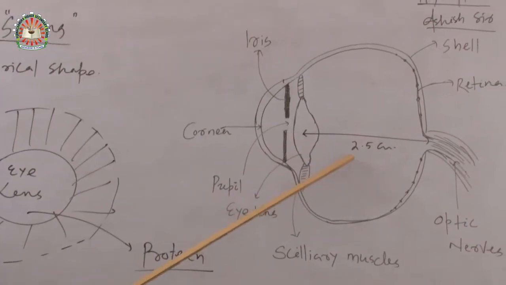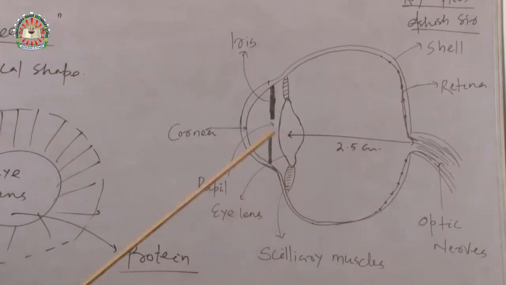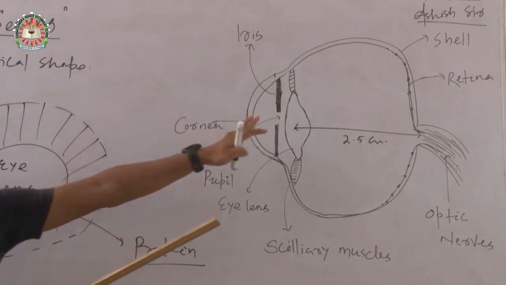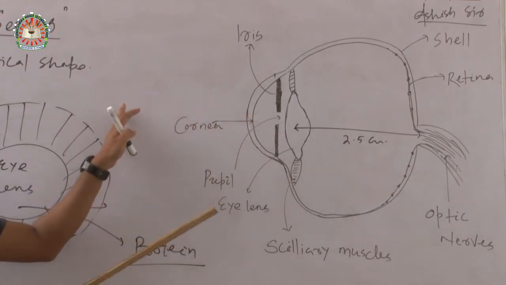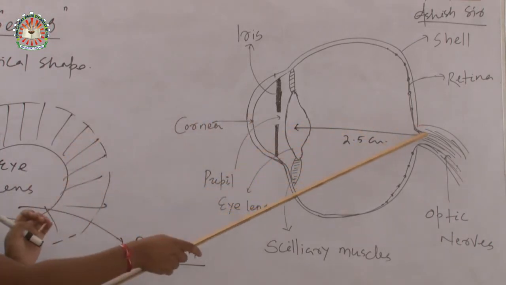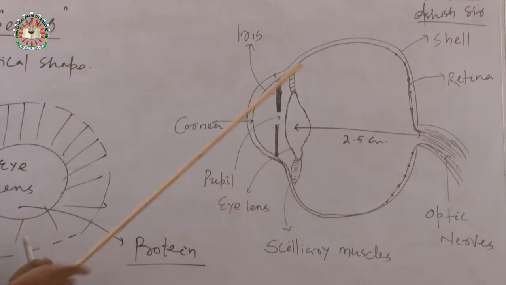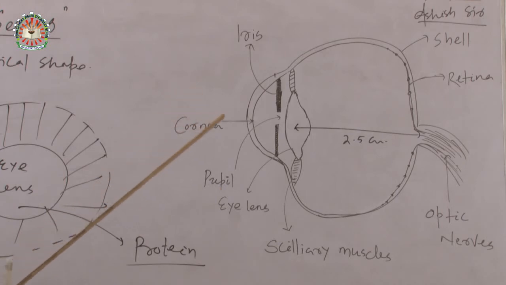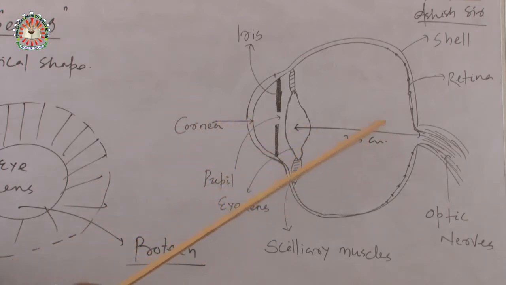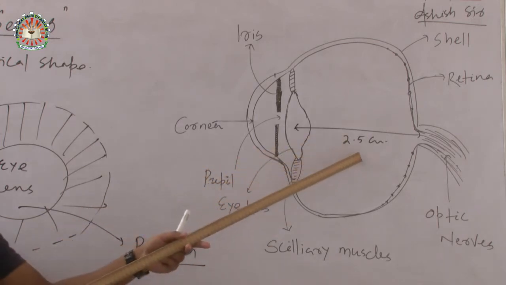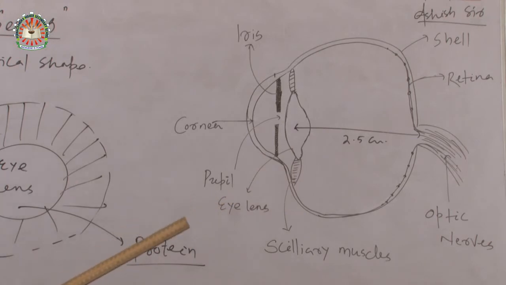Remember that the focal length is 2.5 centimeter, and if an object is somewhere in front of our eye, then this will also be the image distance, because the distance from the lens to the screen is known as the image distance. So this 2.5 centimeter is also the image distance, or V. V is equal to 2.5 centimeter, and the focal length is also 2.5 centimeter.